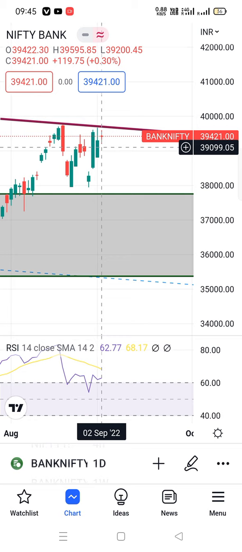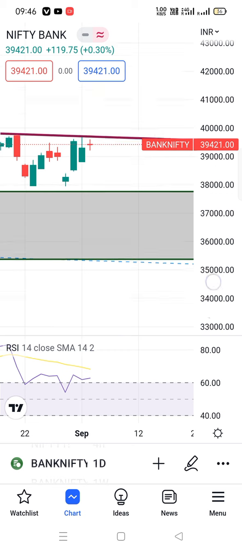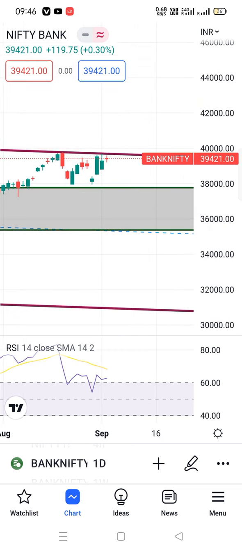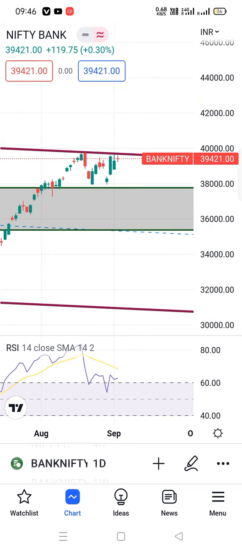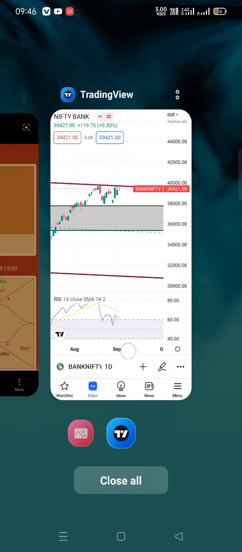We have to see as per the market, but as per me, sideways and range bound movement is what we can see. But one thing is that the day the breakout or breakdown happens, we will get a huge move. So we have to stay very cautious.